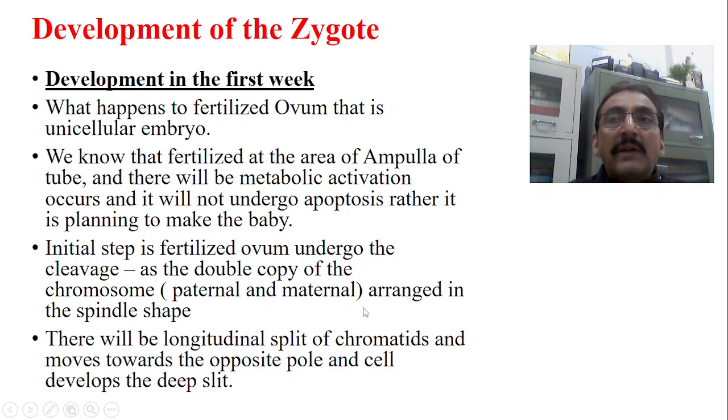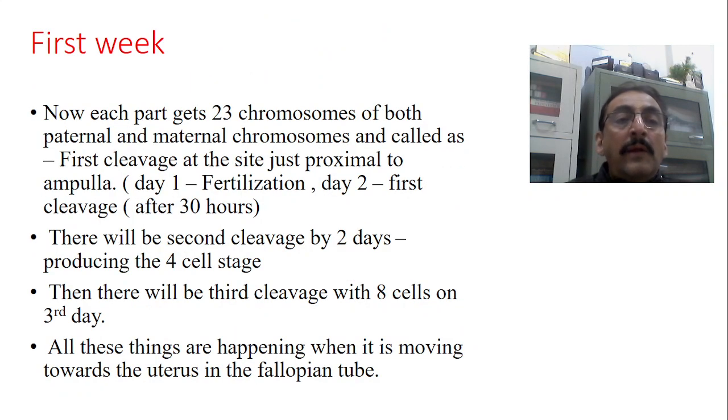Each new cell now contains a diploid number of chromosomes, 23 pairs, with both paternal and maternal chromosomes. This is called the first cleavage, when the zygote splits into two.